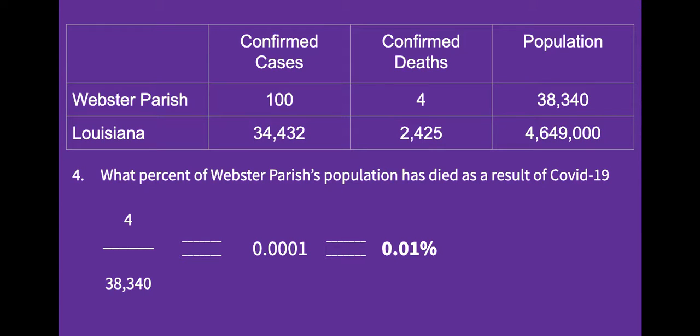And then we look at what percentage of Webster Parish's population has died. So 4 out of the 38,340 people have died. This is 1/100th of a percent. So this is 100 times smaller than 1% of the population.